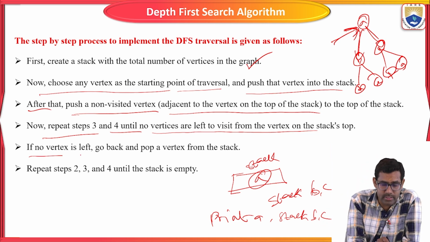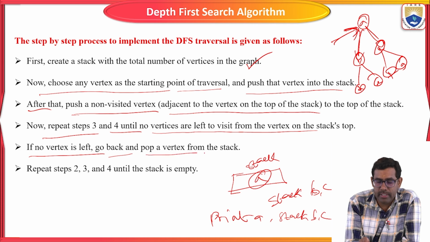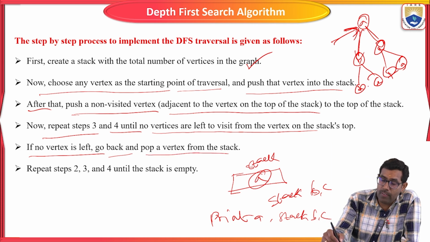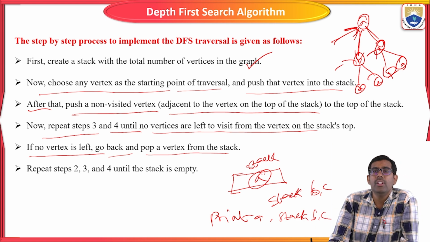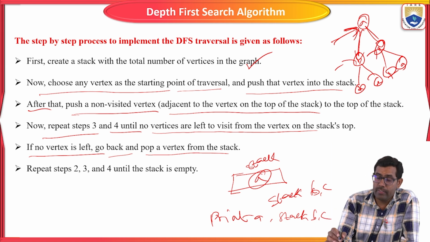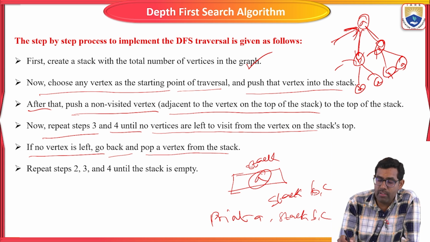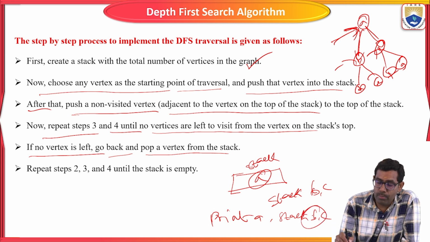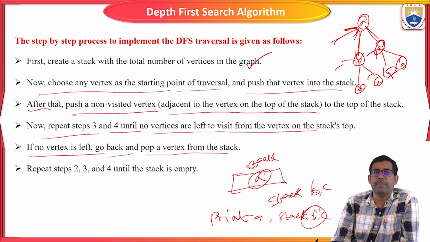If no vertices are left, go back and pop the vertices from the stack. After completion of visiting all the nodes of the given tree or graph, if vertices are left on the stack, then we have to go back and pop the vertices of the stack. If stack vertices are available, then we have to pop.